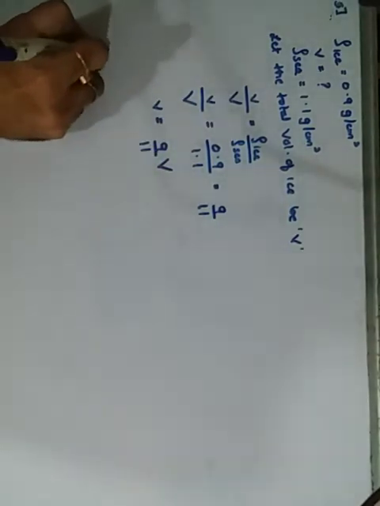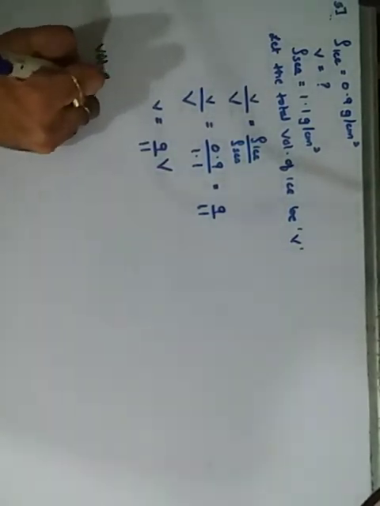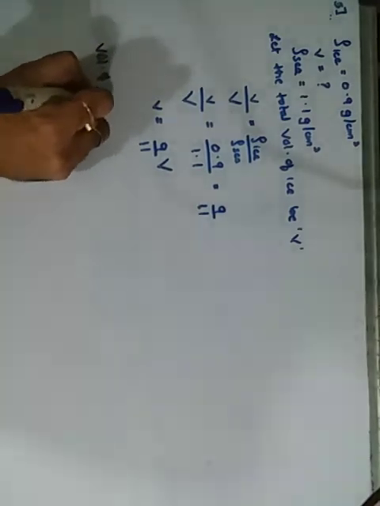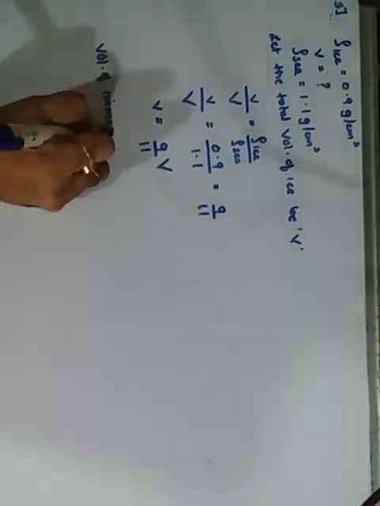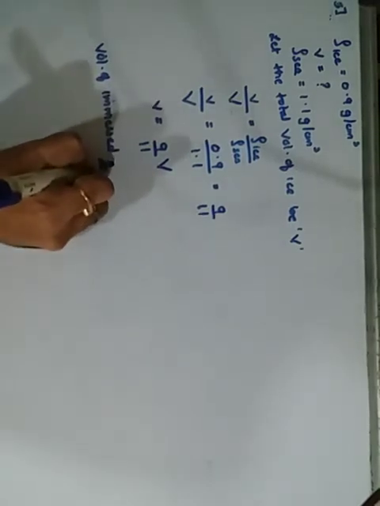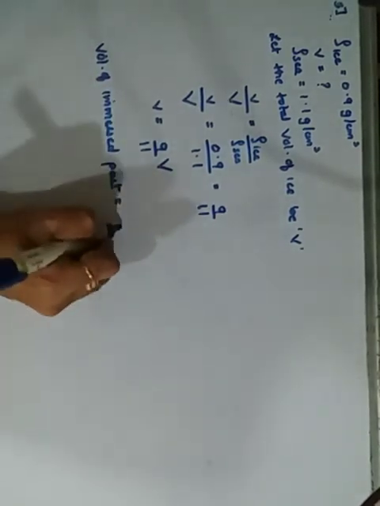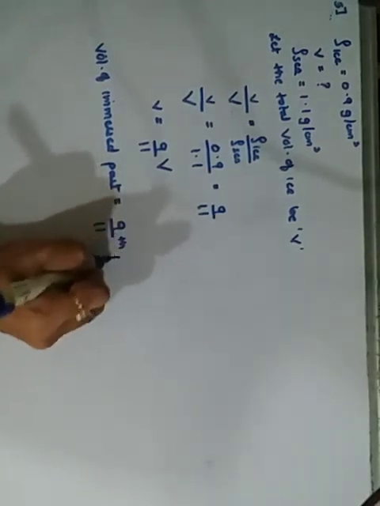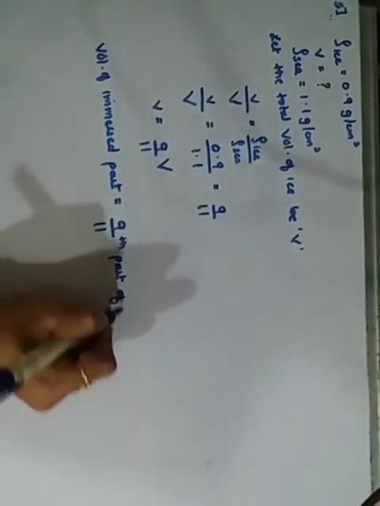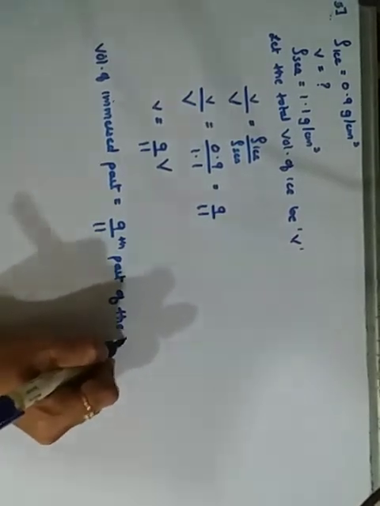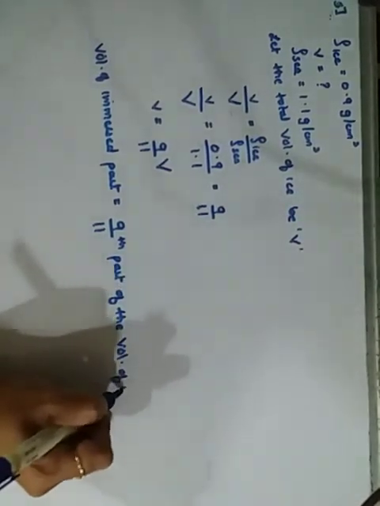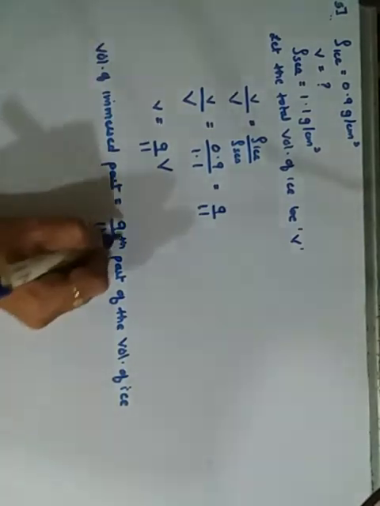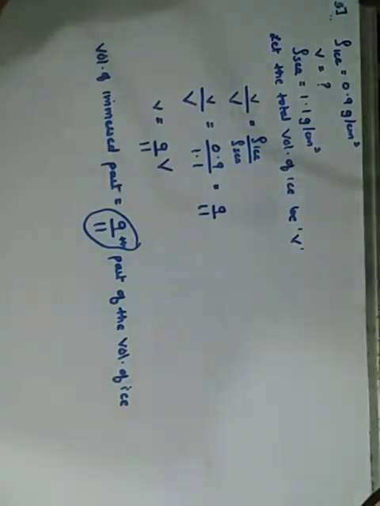That means the volume of the immersed part is how much? 9 upon 11 part of the volume of ice. Getting it? So your answer is 9 upon 11, same as the previous one.